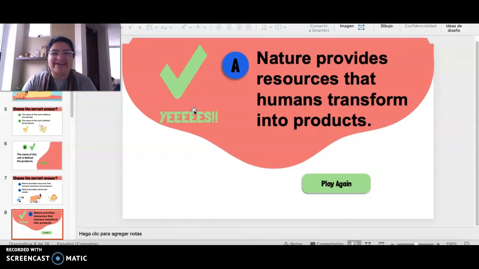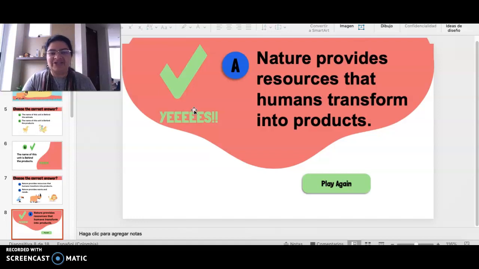A is the correct answer. Nature provides resources that humans transform into products. For example, remember that in nature we can find trees. We transform the trees into paper, and that paper can be transformed into a product such as a book.